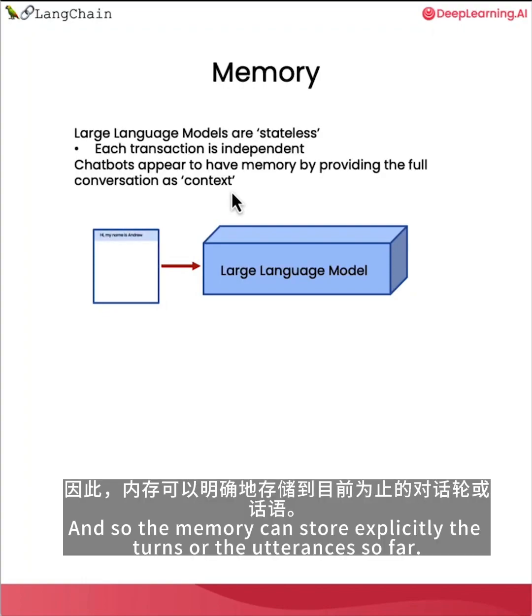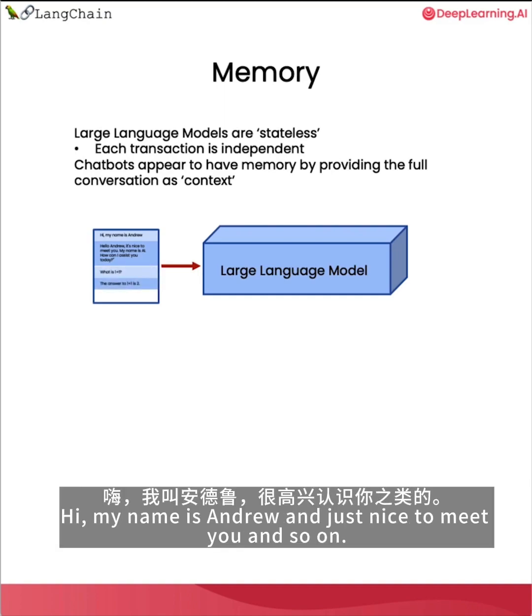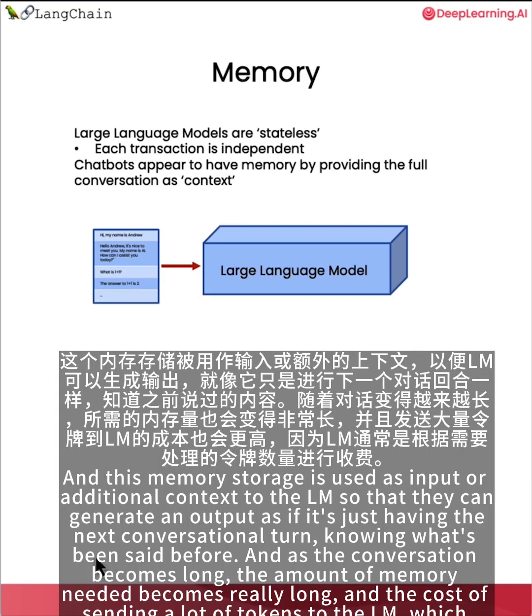And so the memory can store explicitly the turns or the utterances so far. Hi, my name is Andrew. Hello, Andrew. It's nice to meet you, and so on. And this memory storage is used as input or additional context to the LLM so that it can generate an output as if it's just having the next conversational turn, knowing what's been said before.